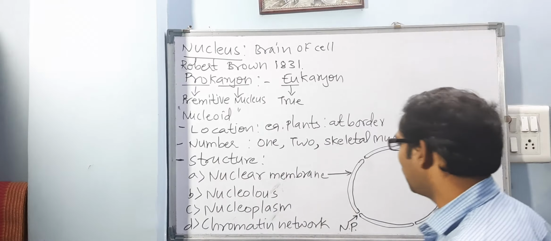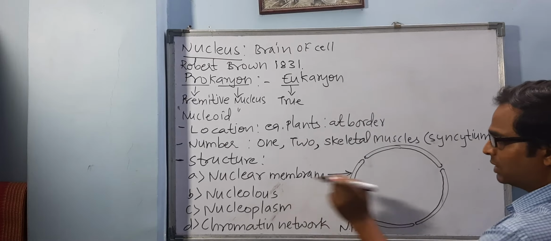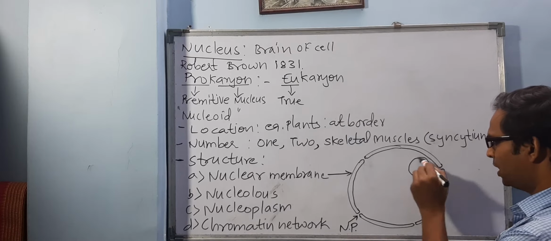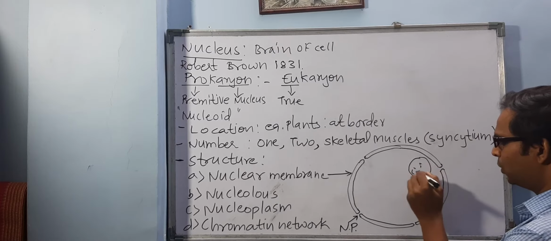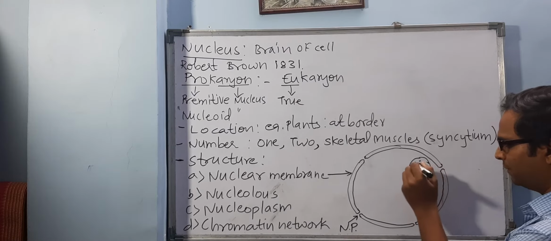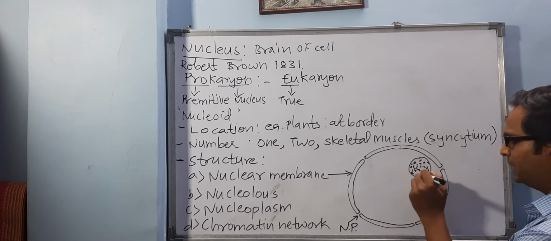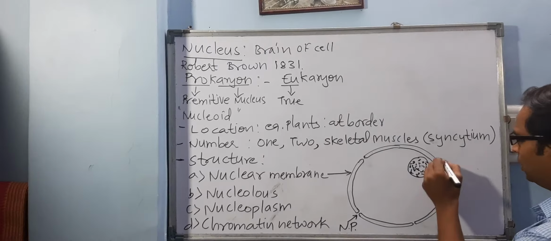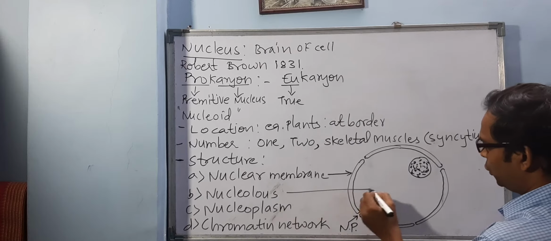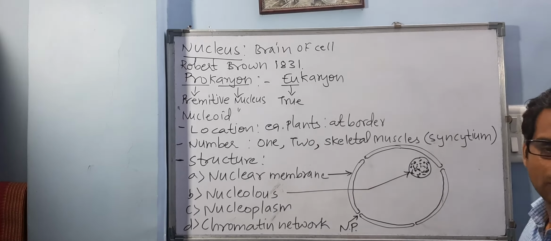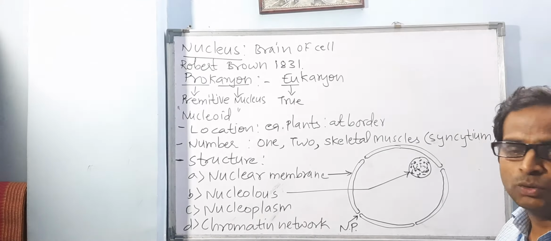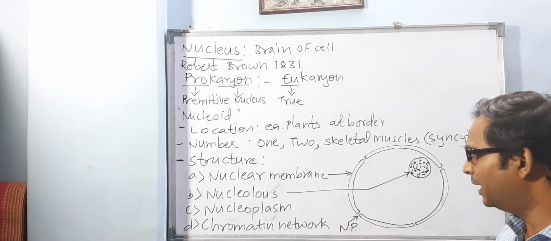Exactly. Now coming to the second part, nucleolus. How do you explain this nucleolus? Here you can see this nucleolus is another body located inside the nucleus at one end or one corner. What do you call it? Nucleolus. Got it? A spherical or round body located inside the nucleus at one corner or end.